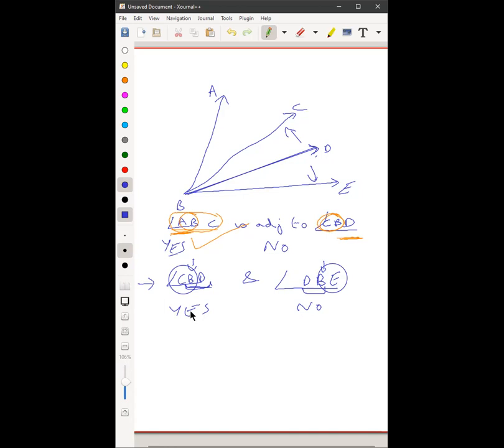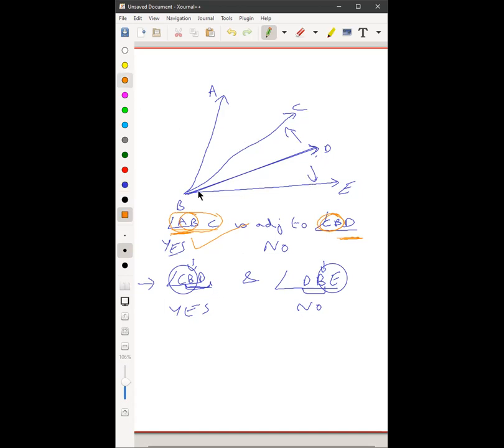Siddharth, do they lie on the opposite side? Sir, they are both on the right side, but I'm getting confused because BC is upwards and BE is on the right side, but BC is upwards a little. It doesn't matter whether it's upward or downward. Is it on the other side?